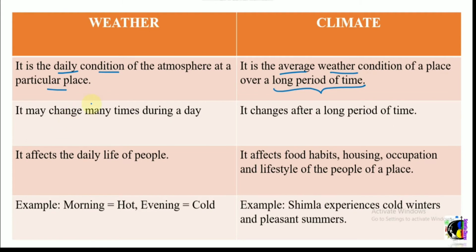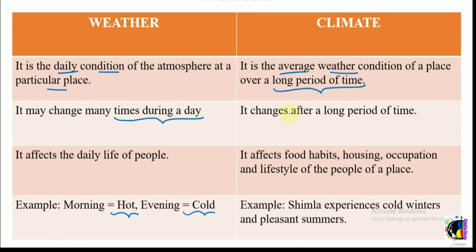In the case of weather, it may change many times during a day. For example, in the morning it can be hot, in the evening it can be cold, and at night again it can be cold. These are the daily changes and the daily condition of a particular place. That is called weather.